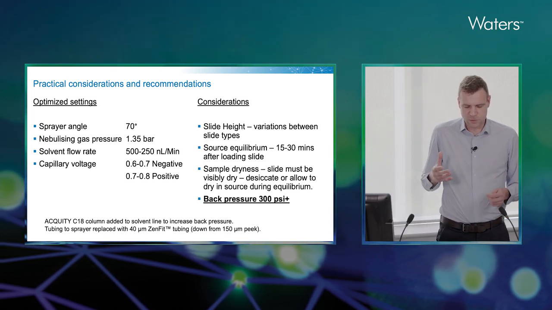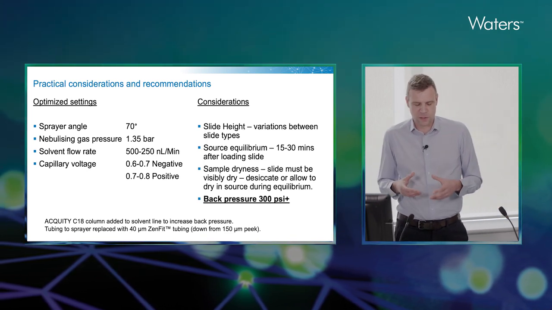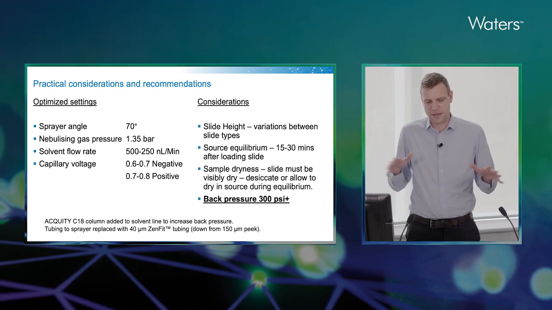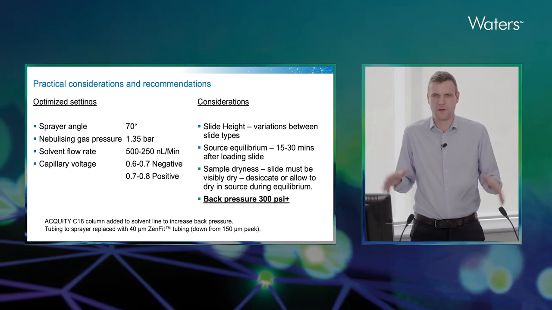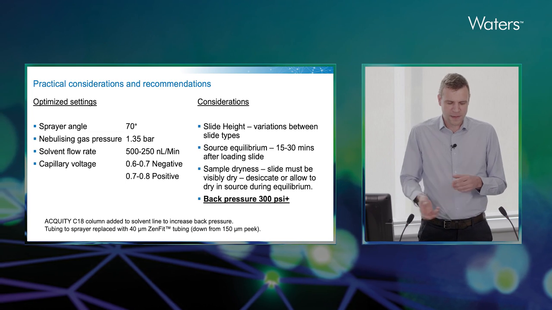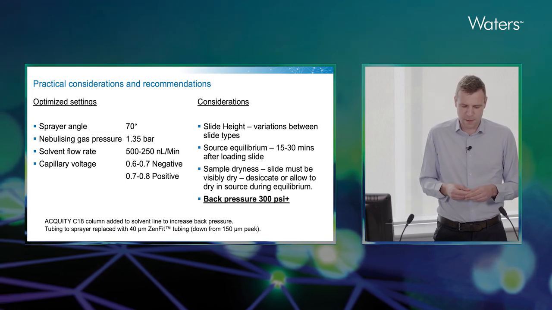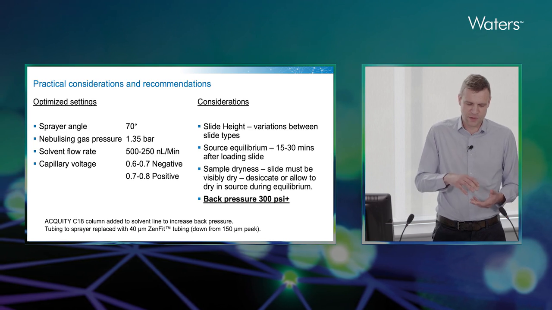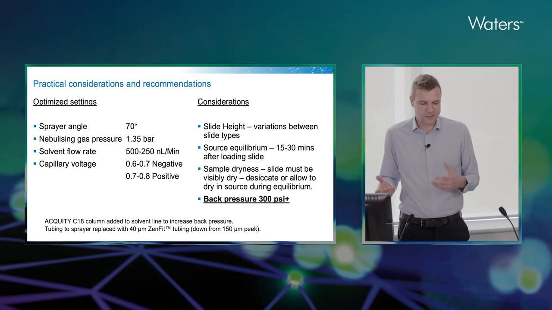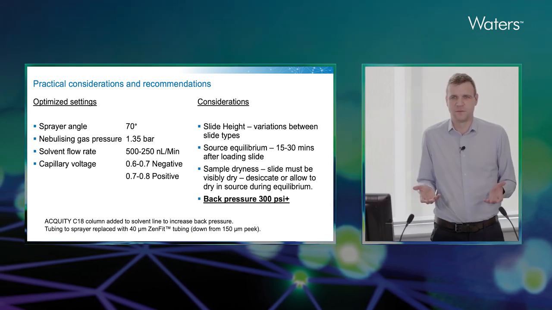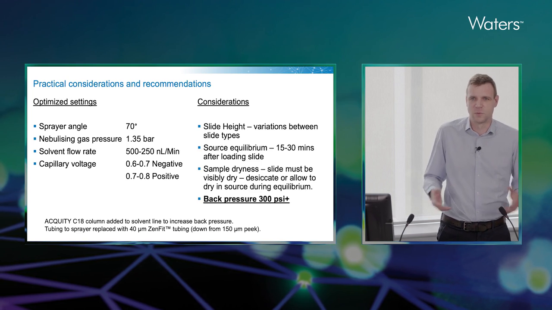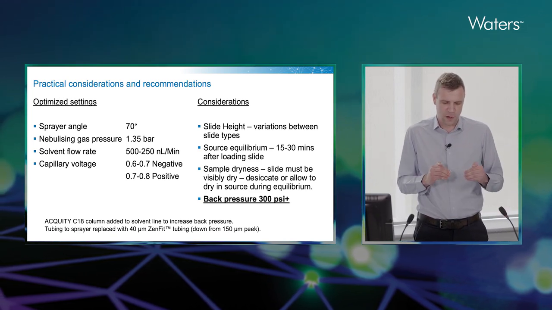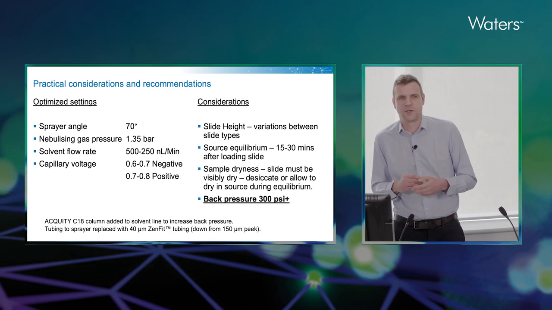Another thing I found that was useful was to allow there to be a source equilibrium around about 15 to 30 minutes after you load a slide. This just allows all the temperatures to settle, all the airflow to settle. And then finally, sample dryness. The slide needs to be visibly dry. So you can do this by desiccating it, or what I do is I just place it in the source for those 15 to 30 minutes, and the natural ambience in the source will dry the tissue to a suitable level. The critical requirement that we found was the back pressure from the pump.